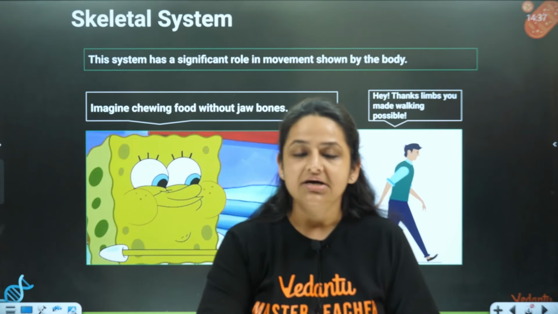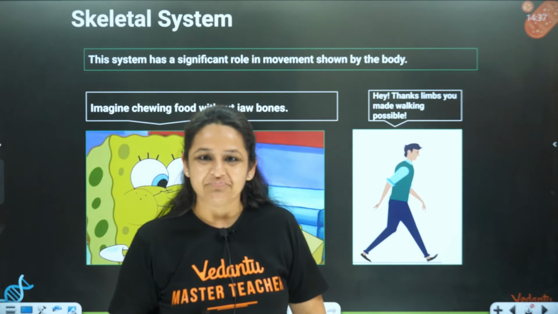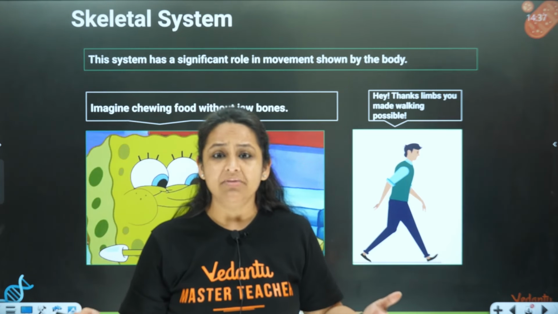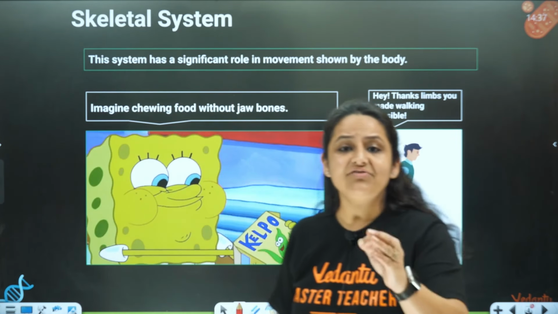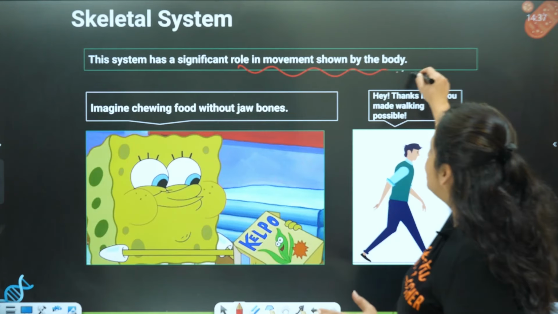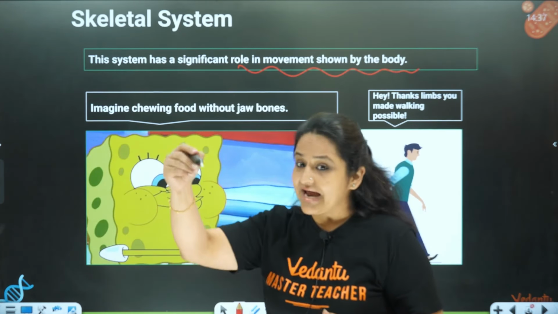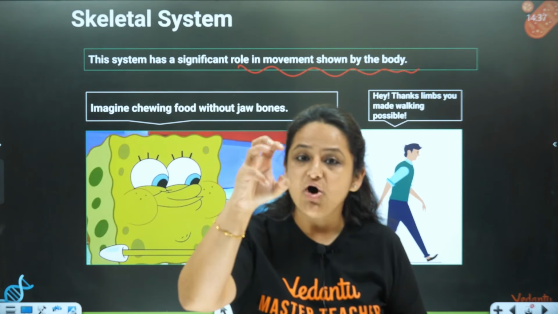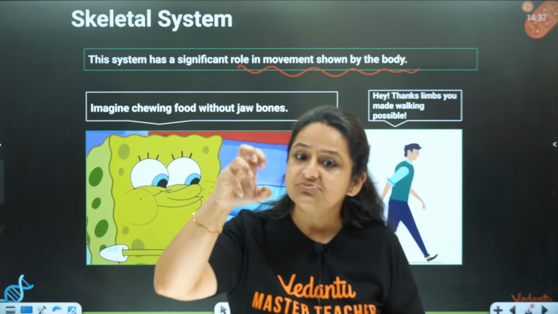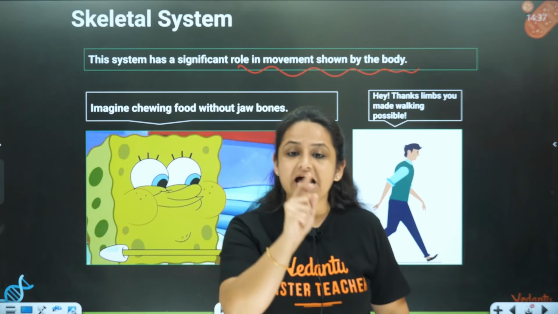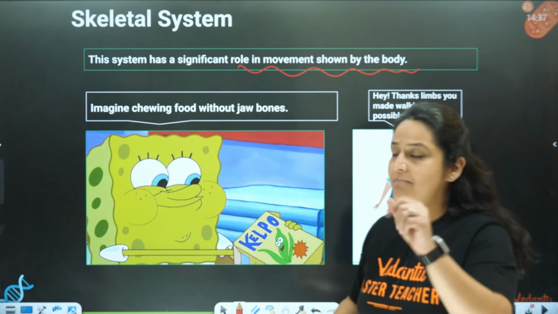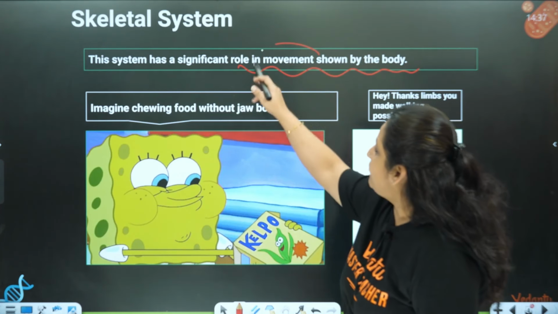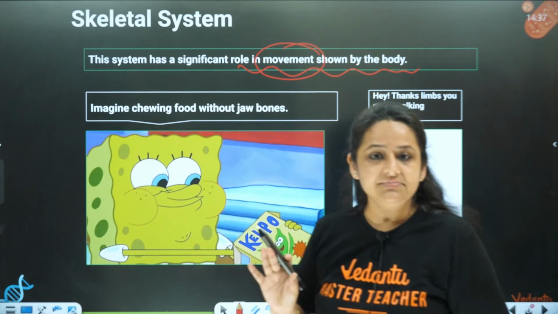But before this, tell me, what is the function of the skeletal system? Is our skeletal system having some functions? Yes, it has functions. What functions does it have? It has a significant role, first of all, in the movement shown by the body. The writing that I am doing on this board is because of these fingers. And the finger movement, the body movement, is directly dependent on the bones, as well as muscles definitely. So the significant role of movement is played by the skeletal system.